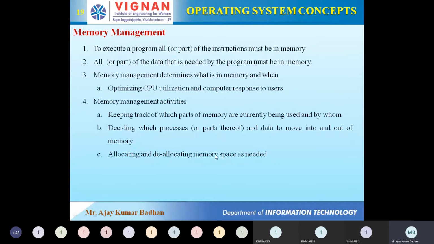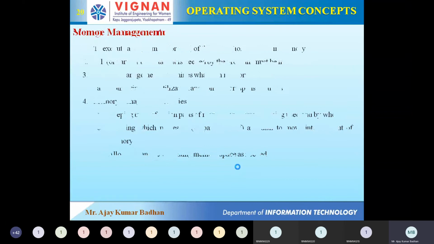Not only that, there is allocating and deallocating. That is what I'm saying. Whenever a process requests memory, we allocate it. Once its task is completed and it is moving on, we get that memory back from that particular process. That is what we call deallocation.